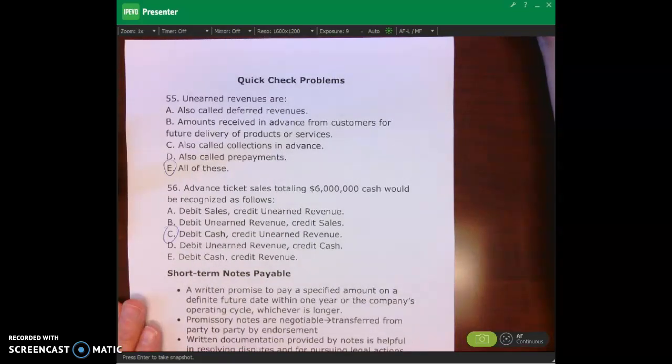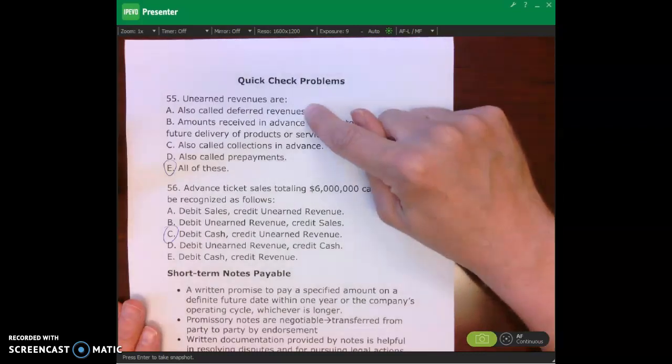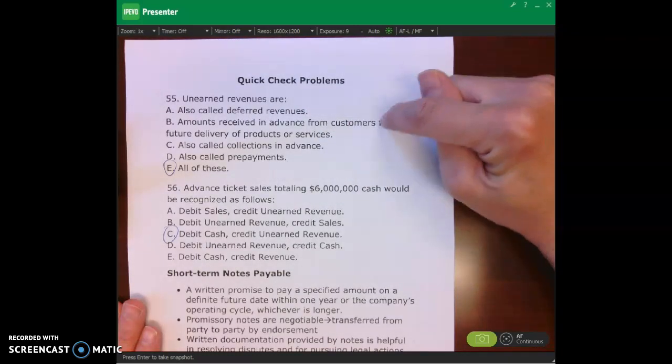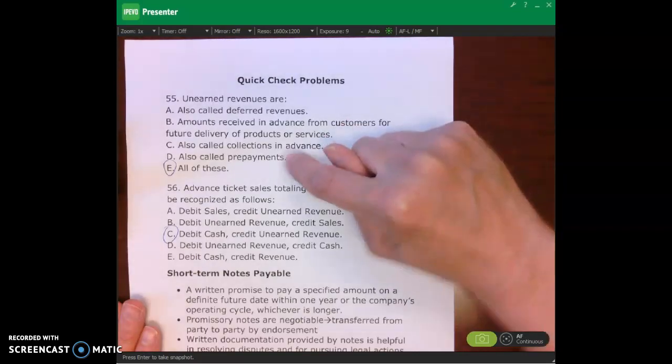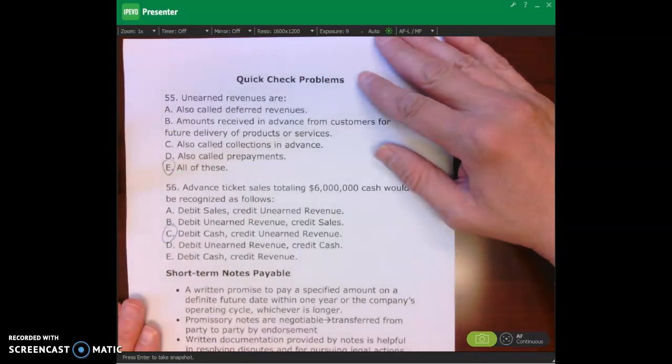So on number 55, unearned revenues. They're also called deferred revenues. They are amounts received in advance from customers for future delivery, also called collection advance, also called prepayments. E, all of these, is the correct answer.